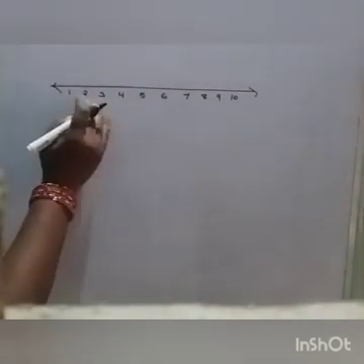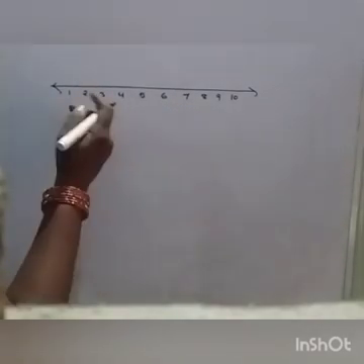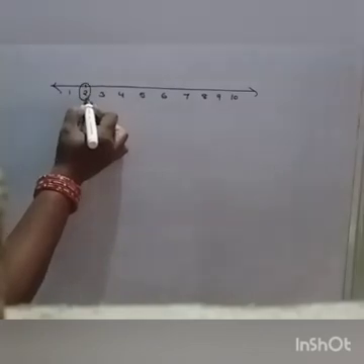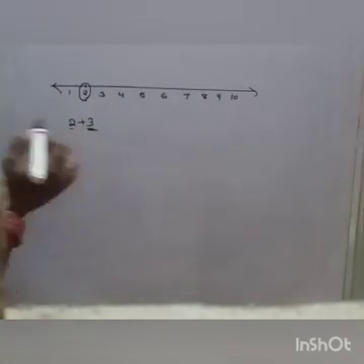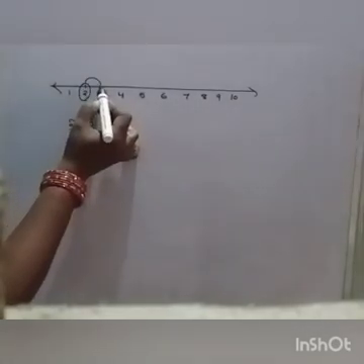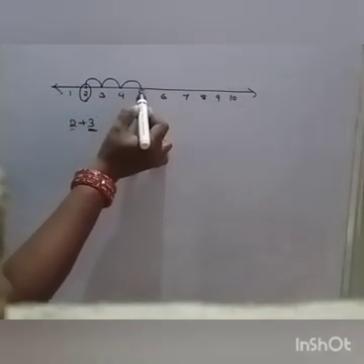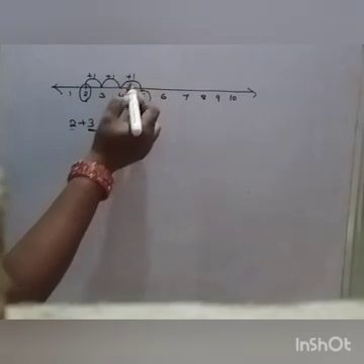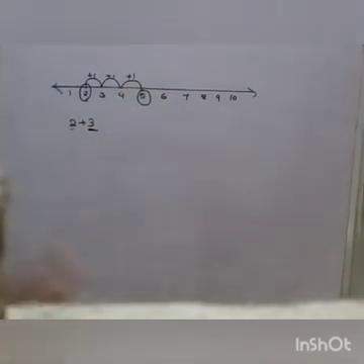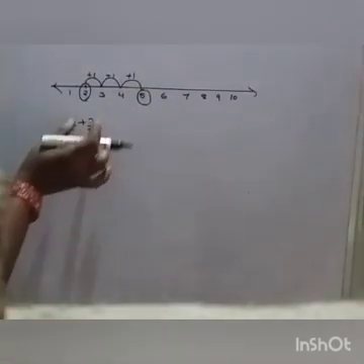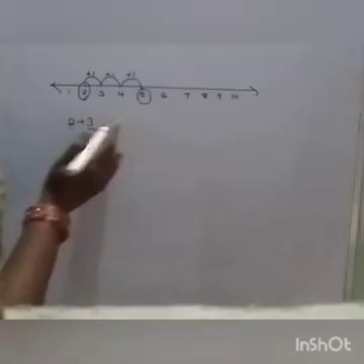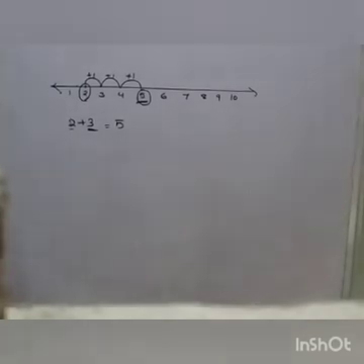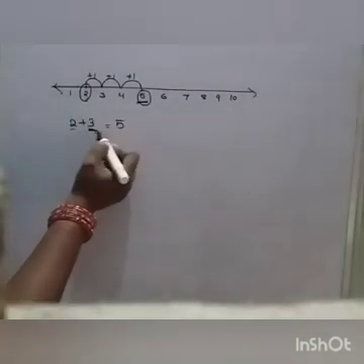Is it clear? 2 plus 3 is there. 2 is there, so move forward 3 steps: 1, 2, 3. Plus 1, plus 1, plus 1. So the answer is 5. Remember this, children: when we move forward, that is addition. 2 plus 3 equals 5.